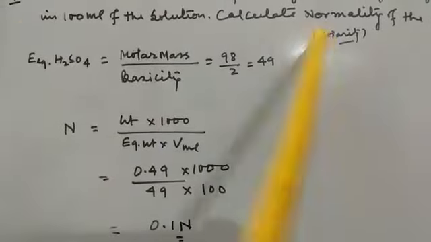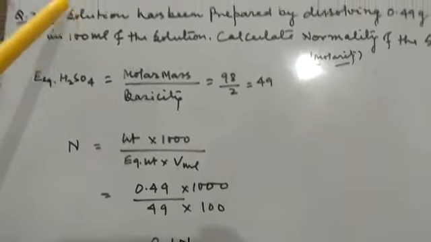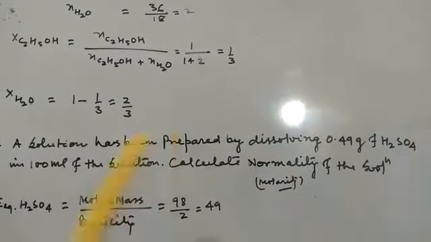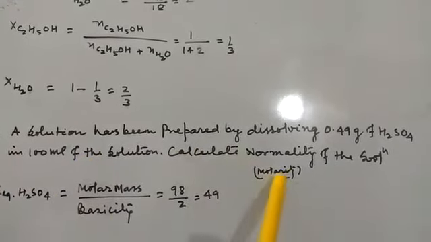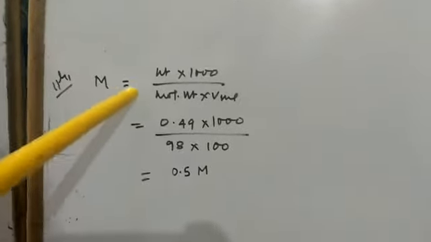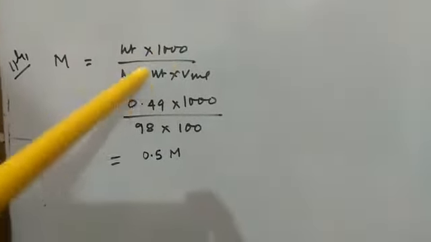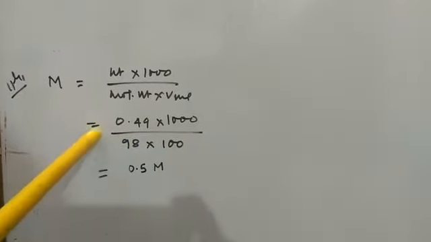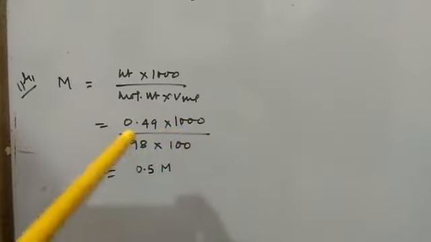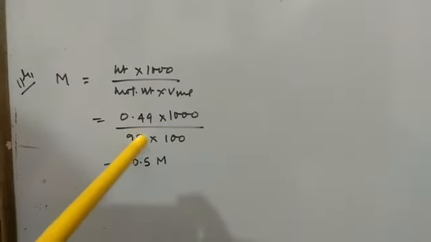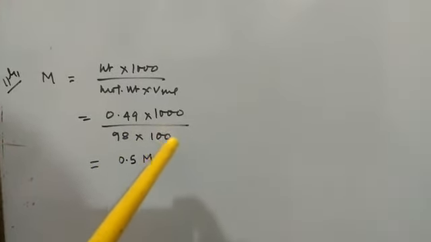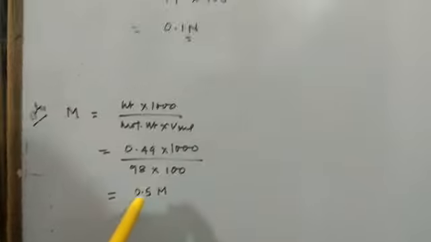Now, in the question, a solution has been prepared by dissolving 0.49 gram of H2SO4 in 100 ml of solution. Calculate molarity of the solution. Then the formula will be molarity equal to weight into 1000 divided by molecular weight into volume in milliliter, which is equal to 0.49 into 1000 divided by 98, because the molar mass of H2SO4 is 98, into 100. So this will be equal to 0.05 M.